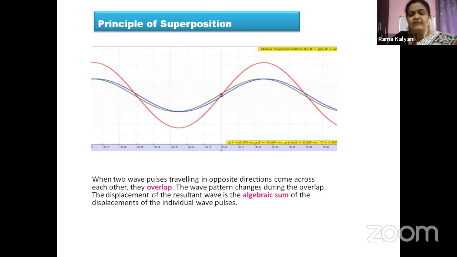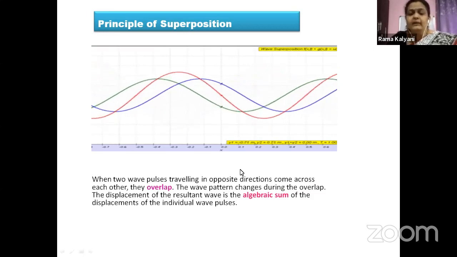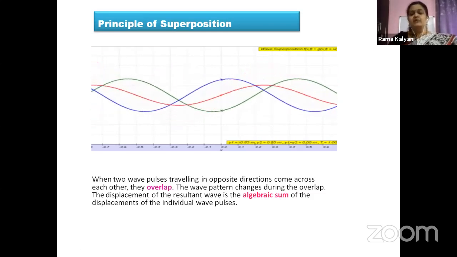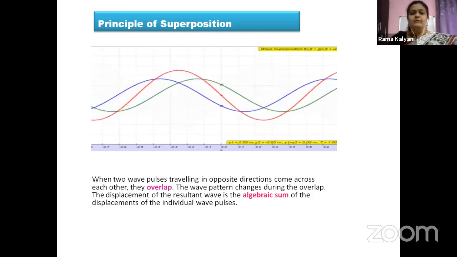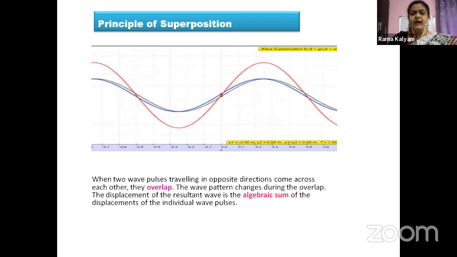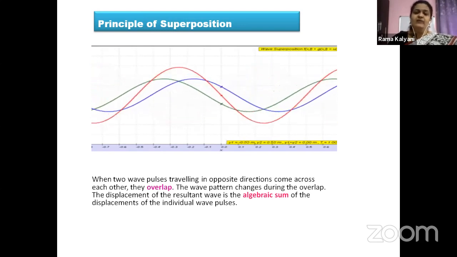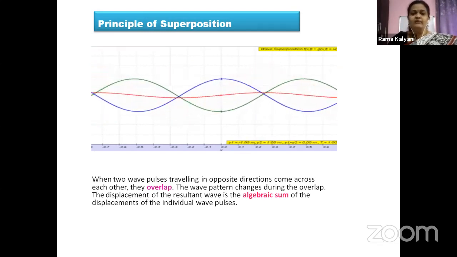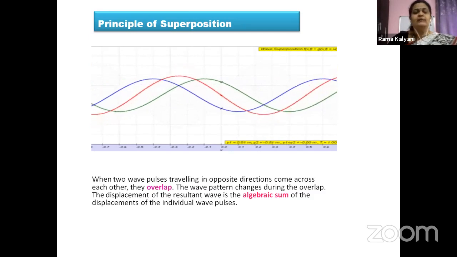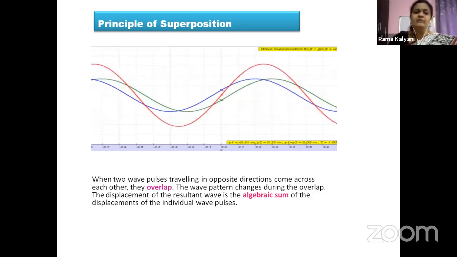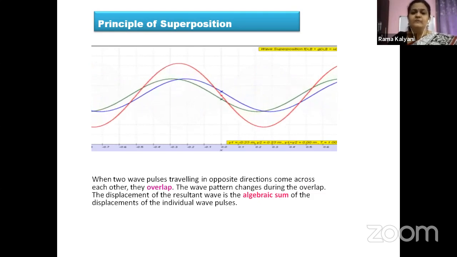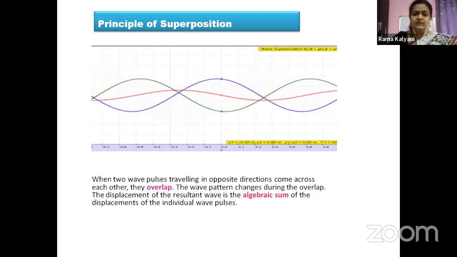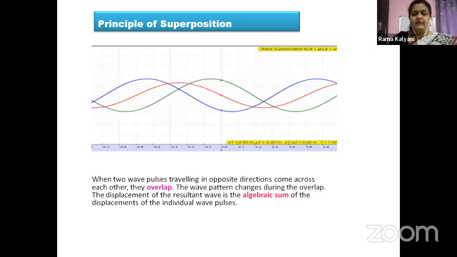Children, one thing here we have mentioned opposite directions, but superposition or interference may take place with the waves traveling in the same direction also. Okay, how? Suppose a wave is traveling initially and it is followed by another wave in the same direction which is coming with more speed, right? Just like you are traveling on your vehicle and one person is overtaking you in the same direction. In such situations also, overlap can take place when the waves are traveling in the same direction.